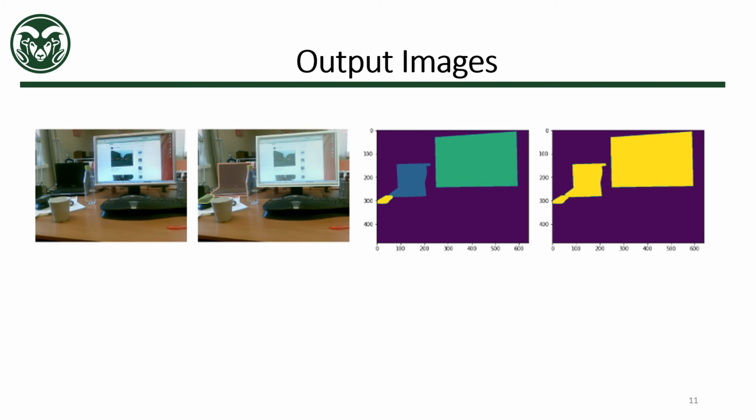So you can see a mask has been generated over the monitor, the laptop and a mobile phone. The last is the binary mask that has been generated, which is in yellow color, and the previous one is a normal mask, in which the monitor has been displayed in green color, whereas the laptop and mobile phone have been displayed in blue and yellow color respectively.